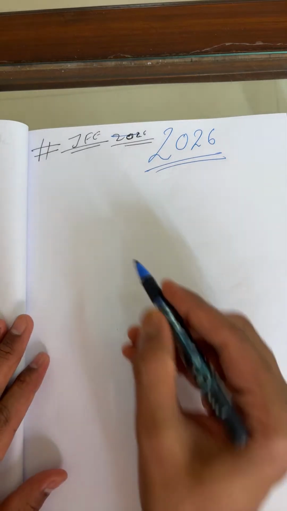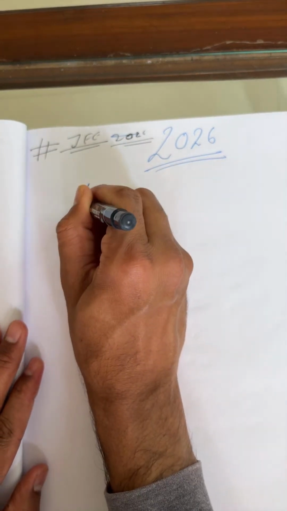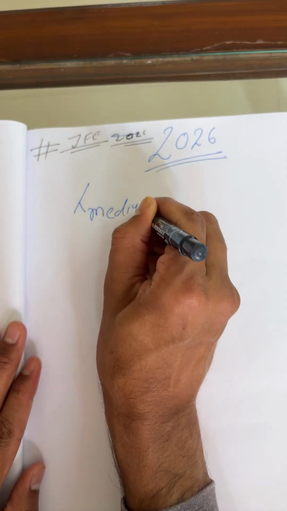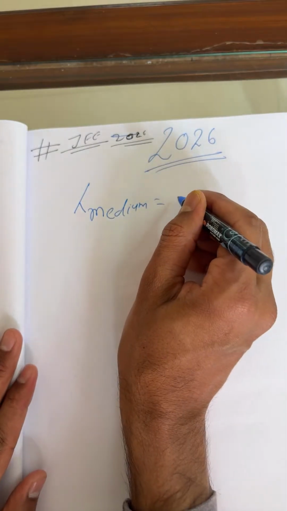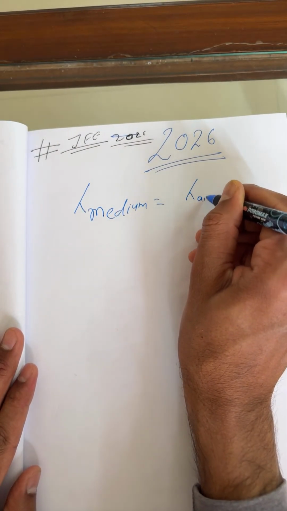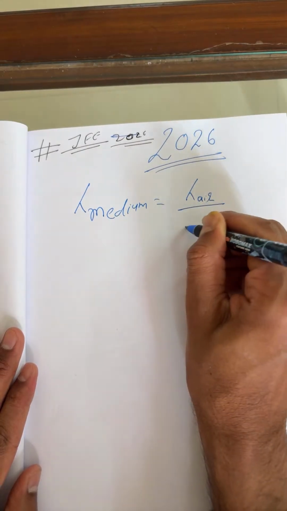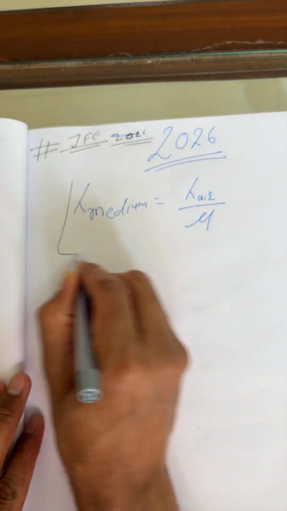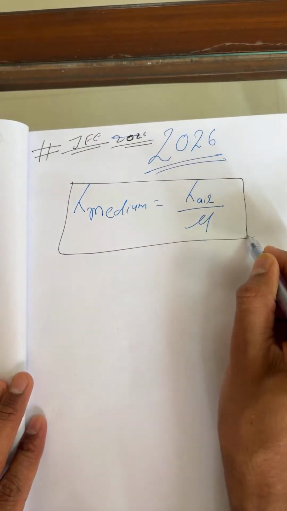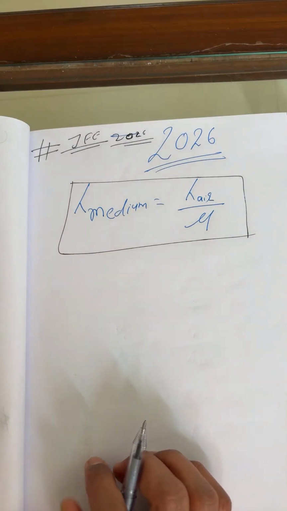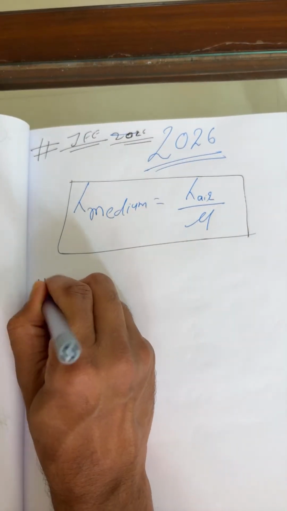So what is the formula here? Lambda for medium. What can you write? Lambda in air upon refractive index. Simple. Lambda for medium is lambda in air upon refractive index. Right.